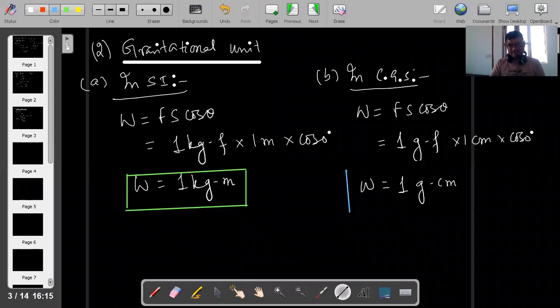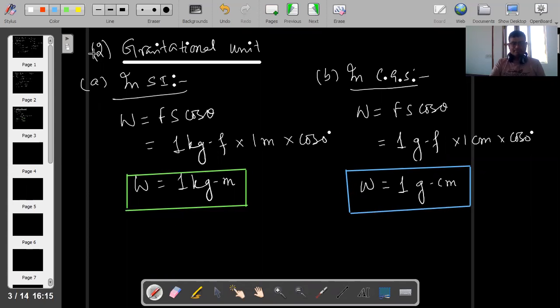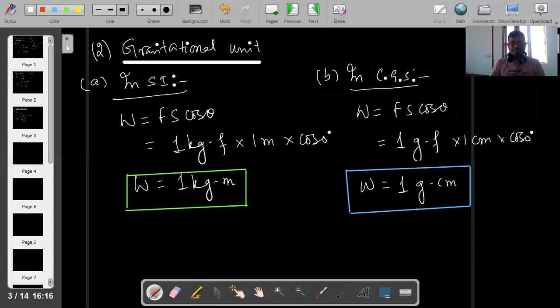This is important. Small things, but very important: gram centimeter. Is it clear? One is the gravitational unit of force, kg meter is one and gram centimeter is the other. Is it clear?